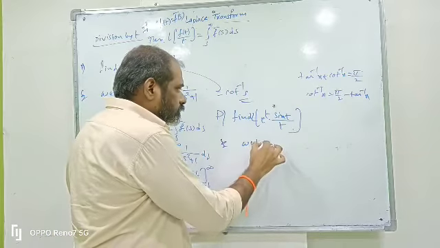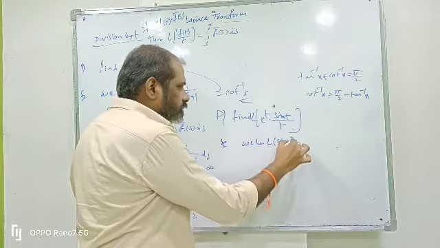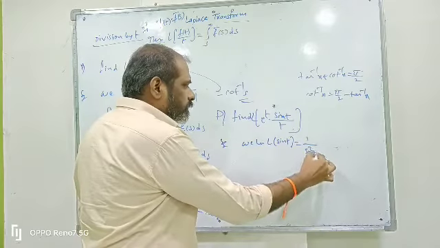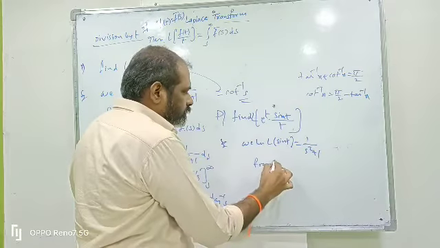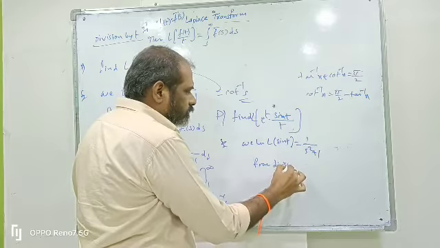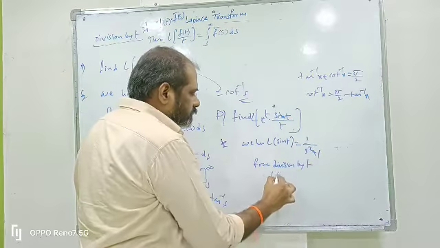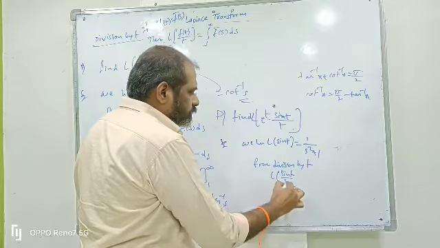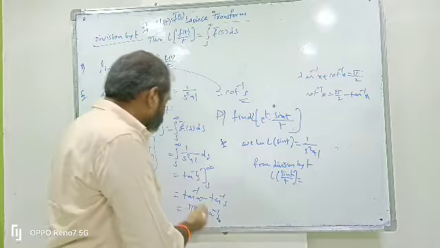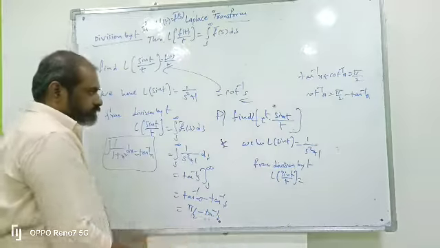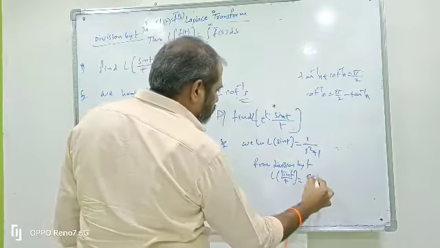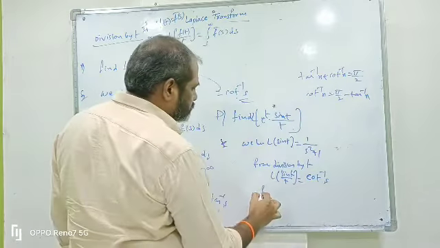So we have L of sin t. What is L of sin t? 1 by s square plus 1. From division by t, L of sin t by t, already we got this one. L of sin t by t means cot inverse s. Now from the first shifting theorem.